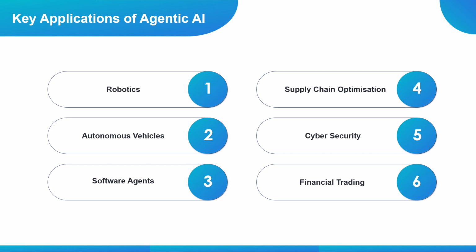As you continue your agentic AI certification journey, remember this. The future of AI is not just about generating responses. It's about building systems that can reason, plan, and act autonomously to achieve meaningful goals.